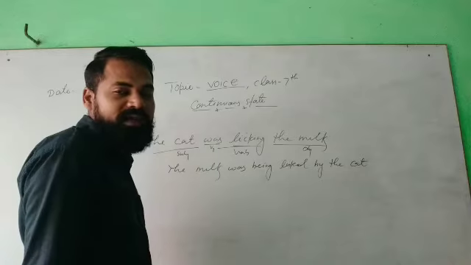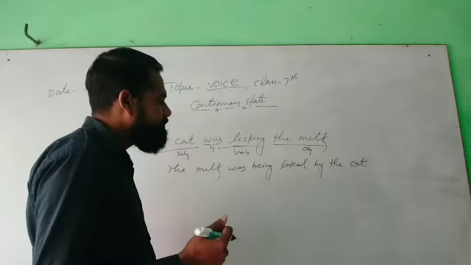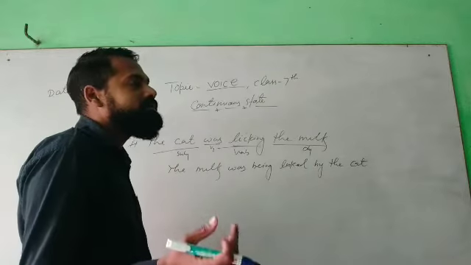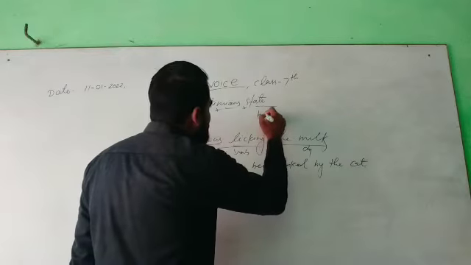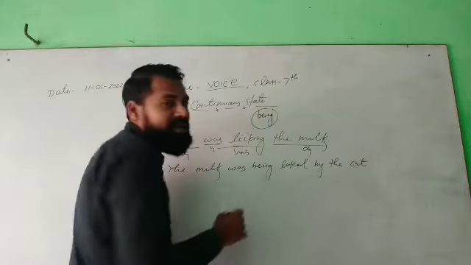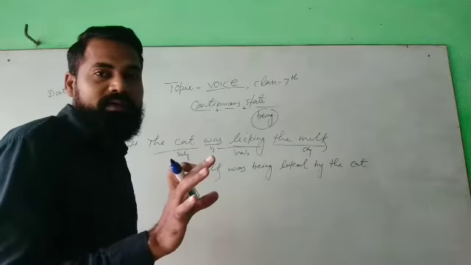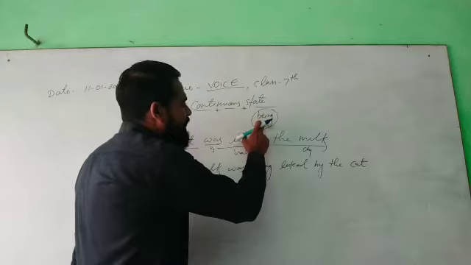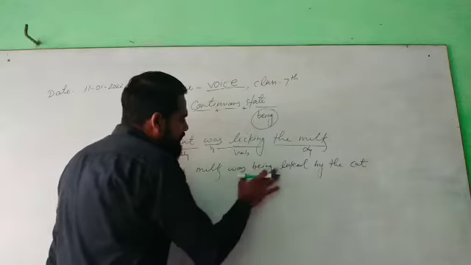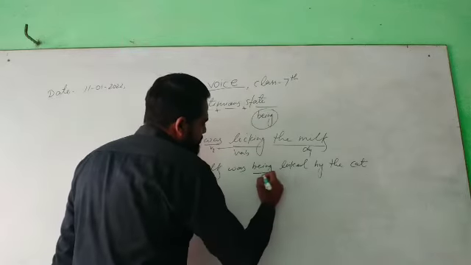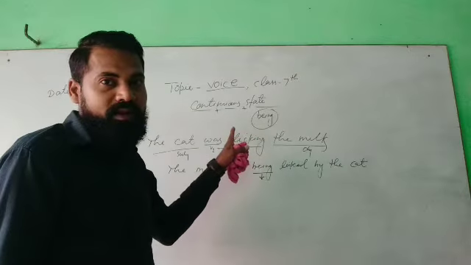As I have given you the examples, some students were playing Ludo in the park, something like that. If I forgot writing being, you have to insert being in the previous sentence. Okay. So the milk was being licked by the cat. See, being is compulsory while changing from active to passive voice if the state is continuous. Always keep in mind.